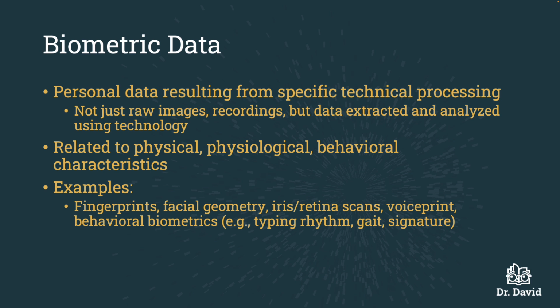And so a photograph, for example, on its own is not biometric data. If you take a picture of your face, that alone is not biometric data. However, if you process that photograph to extract an individual's facial geometry in order to be able to identify uniquely that person as part of a facial recognition system, then that photograph becomes biometric data. You can say the same thing about your fingerprint, an iris or retina scan, a voice print, behavioral biometrics, etc. Biometric data is typically related to physical, physiological, and behavioral characteristics.